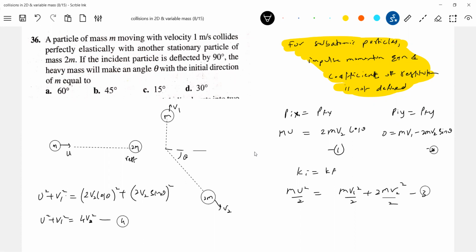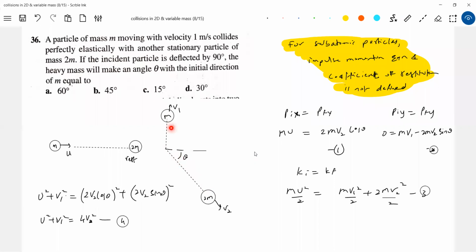These are some numericals I just picked up. Solve this, you'll get the expression for theta. V1, V2. After getting V2, substitute here, you get theta. Just a simple idea, very easy for you. Sir, why should it deviate like this only? Why doesn't particle 2m move along a straight line? Then momentum will not be conserved. Are you able to guess the situation here? Particle 1 gets deflected here. To conserve momentum, particle 2 should move in the fourth quadrant.